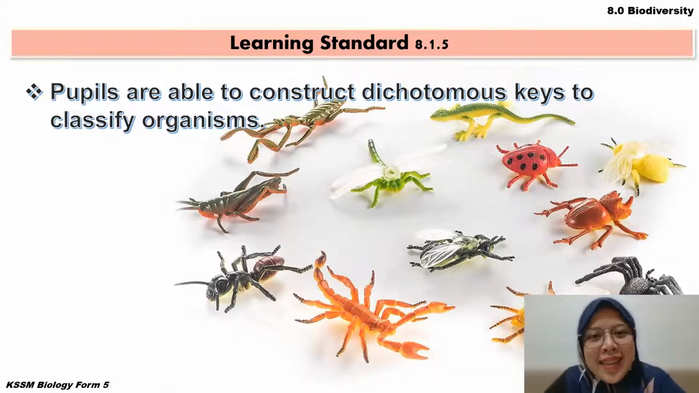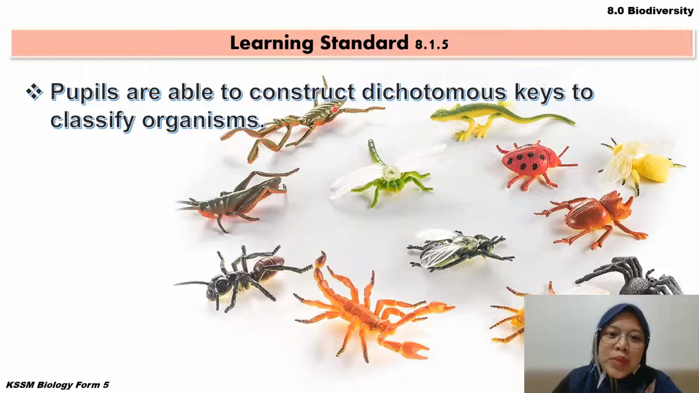That finishes the fourth learning standard. A little more. The last learning standard is that you are able to construct a dichotomous key to classify organisms. This one you have actually learned in lower form. I think in Form 1 you already learned it.